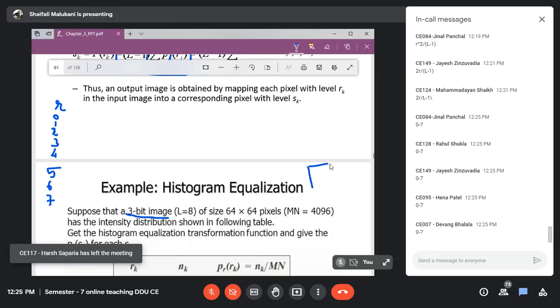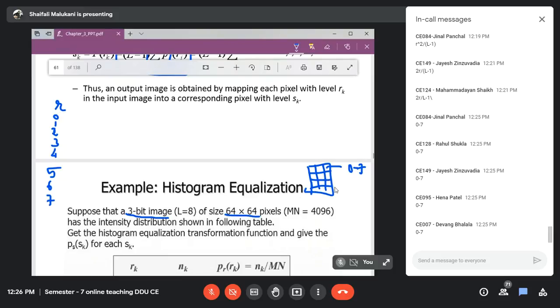So now you can assume there is one input image. If I choose a pixel randomly, it may have a value in the range of 0 to 7. That is the meaning of this 3-bit. The image is 64 cross 64 pixels. So can you tell me how many total pixels it will have?